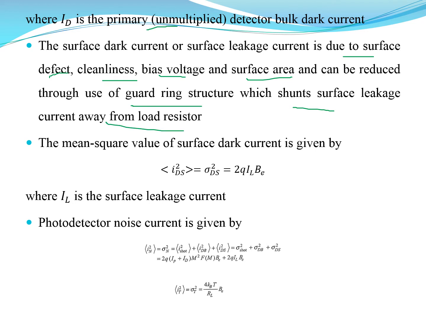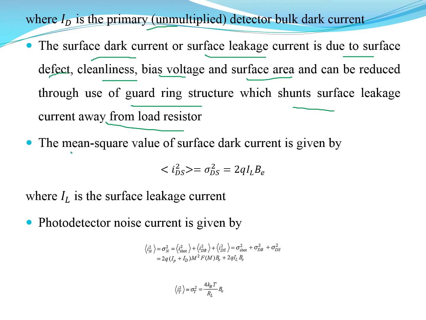So we have to make a proper arrangement so that we can avoid these surface defects, bias voltage and cleanliness problems, due to which there is a surface leakage current. So that can be reduced.